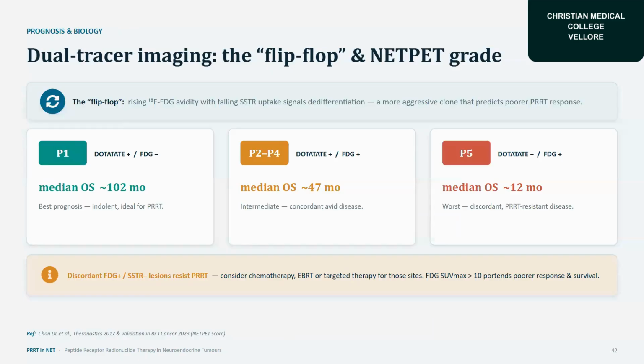And then dual tracer imaging, the FDG and NET PET grade, we know. Grade 1, with DOTATATE avidity high and FDG avidity low, has a median overall survival of 102 months, which is the best prognosis. Grades 2 to 4, with DOTATATE avid and FDG avid, have a median overall survival of 47 months, whereas grade 5, where SSTR avidity is less and FDG avidity is more, has a median overall survival of 12 months.